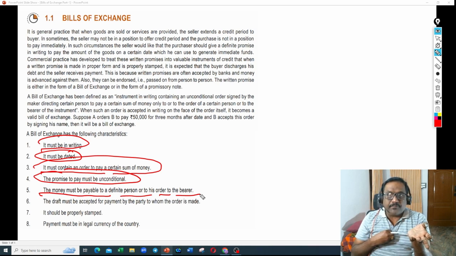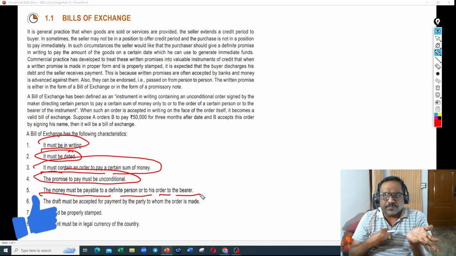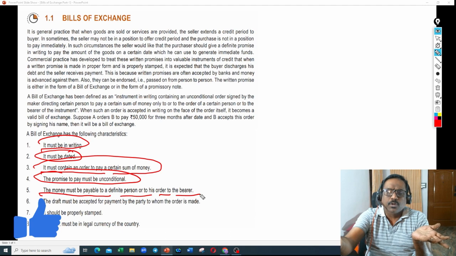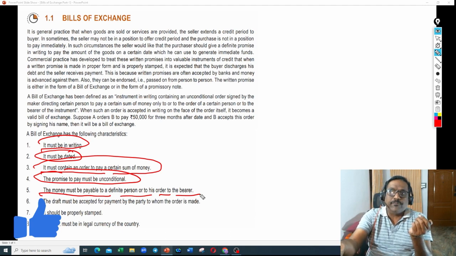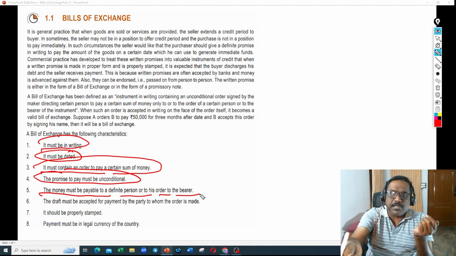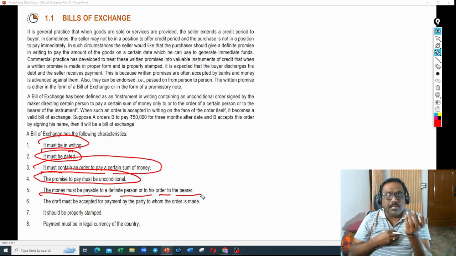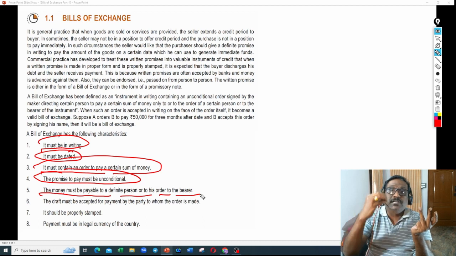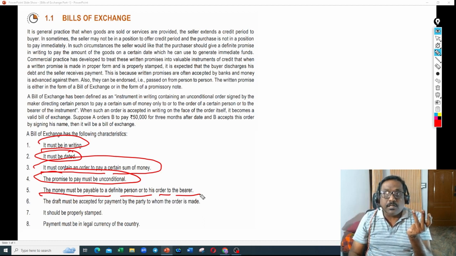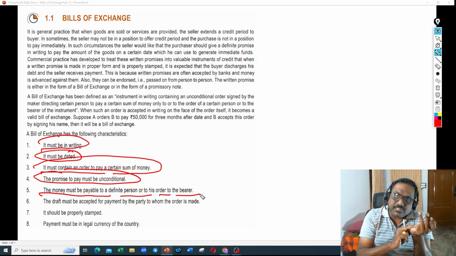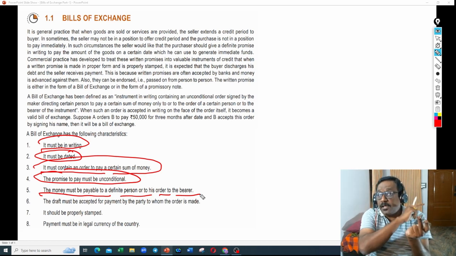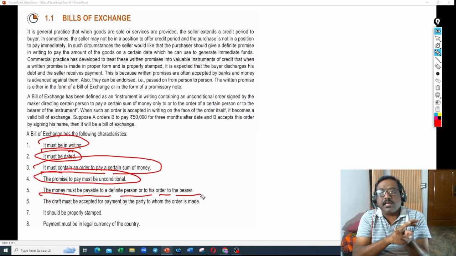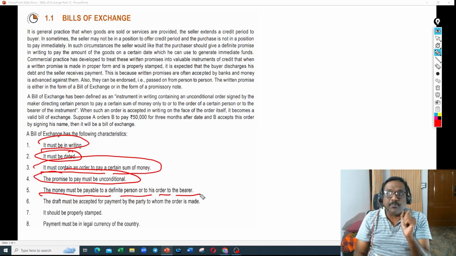So if I am the bearer of the instrument, in the sense, suppose I go and carry this bill to B and say, boss, this is what you have agreed, so I'm the bearer of this instrument, please pay this amount, then he has to pay to me. So he has to pay to the bearer of the instrument. Bearer means the person who takes the document to the buyer and asks to pay. That person is called the bearer. So this has to be paid to the bearer or to the order of the seller or to the seller himself. Then only it will be considered as a bill of exchange.